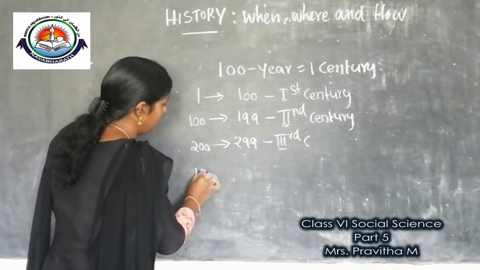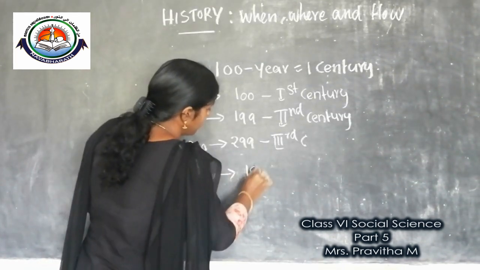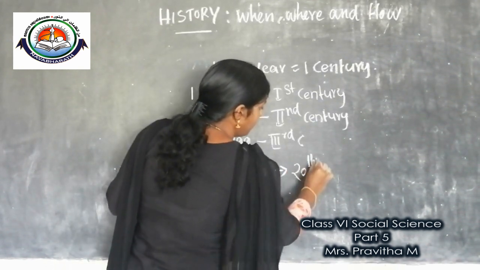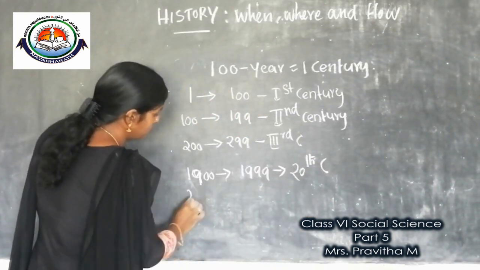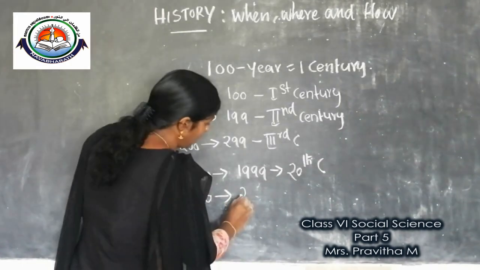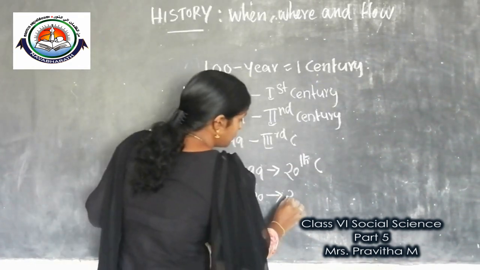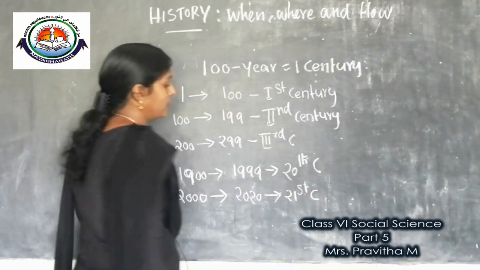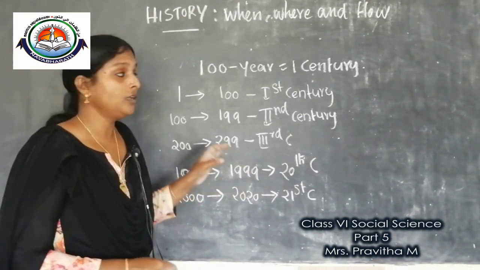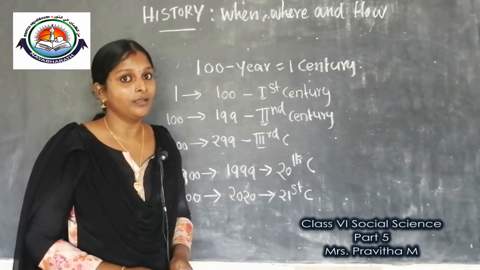Similarly, I am asking, 1900 to 1999 will be the 20th century. Then 2000, now which year, children? 2020. Under which century will 2020 fall? The 21st century. Now we are living in the 21st century. So I think, children, you got an idea how historians write centuries. Now we can go to our next topic.